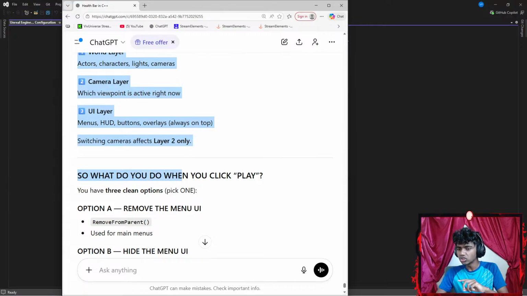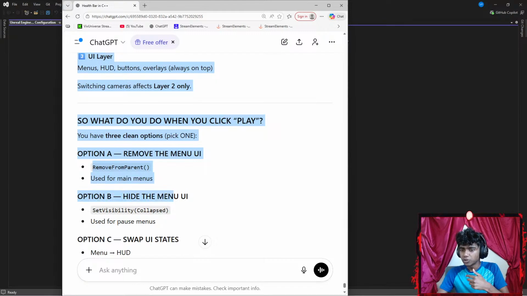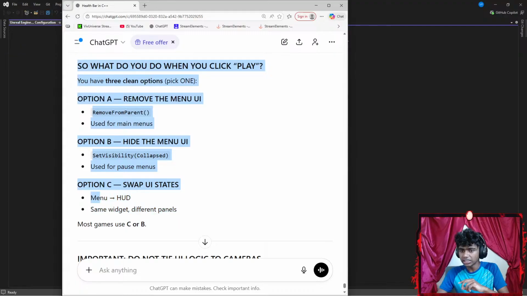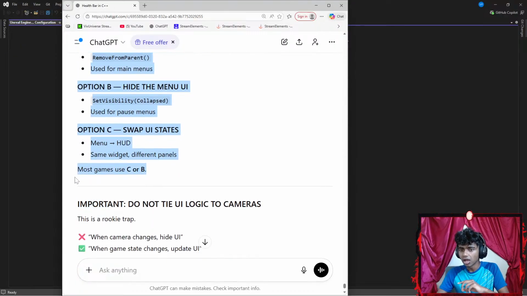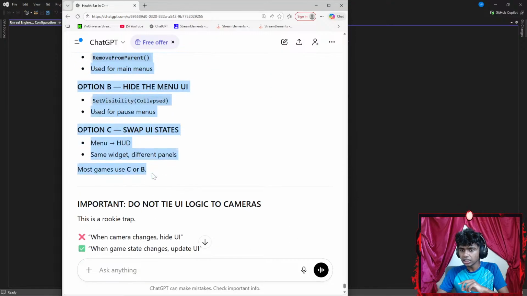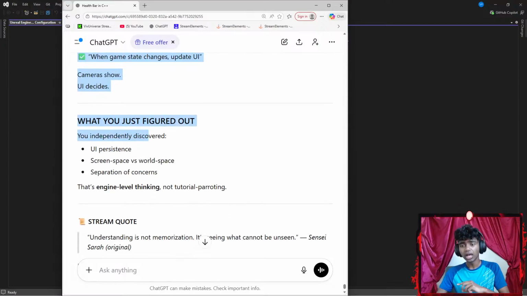So, what do you do when you click play? You have 3 clean options. Pick one. Option A, remove the menu UI: remove from parent, used for menus. Option B, hide the UI: set visibility, collapsed. Option C, swap UI states: menu to HUD, same widget, different panels. Most games use C or B. Okay, I see. Important: do not tie UI to cameras. Okay, I think I see.